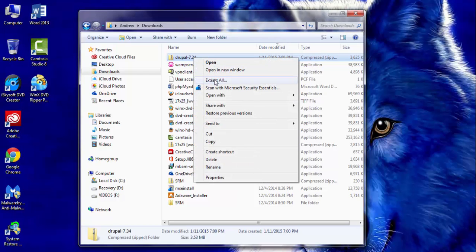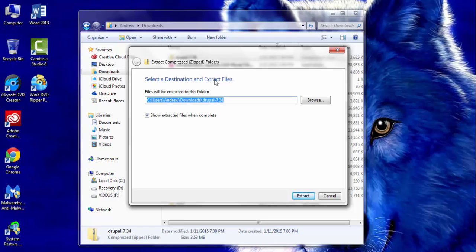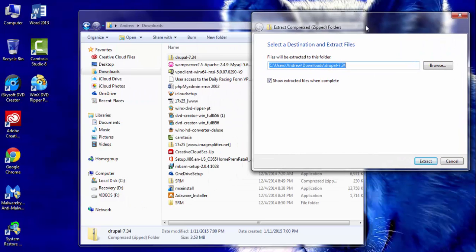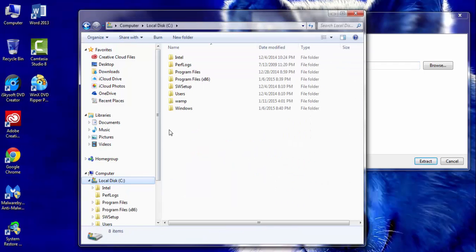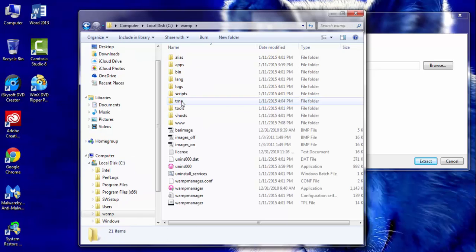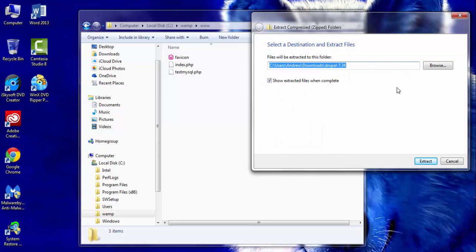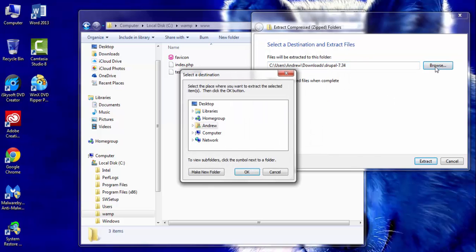I'm going to extract all the files. Very important, the way this is going to work is I want you to download all the files into one folder. You want to make sure that you put all the newly downloaded Drupal 7 files into the WAMP www folder.